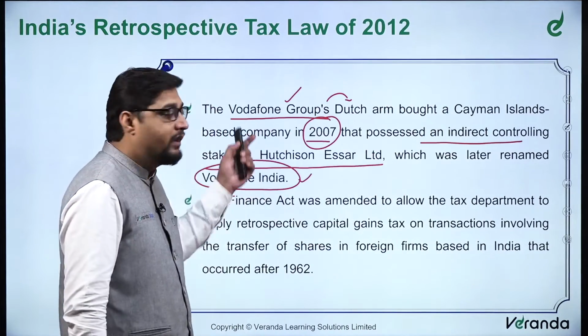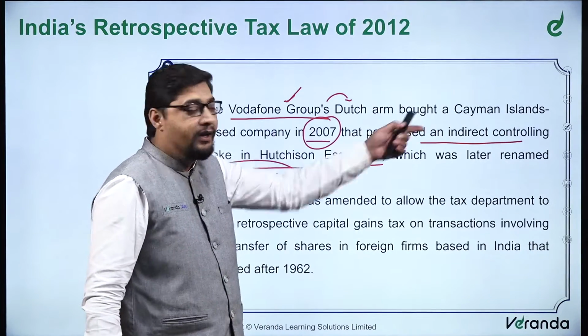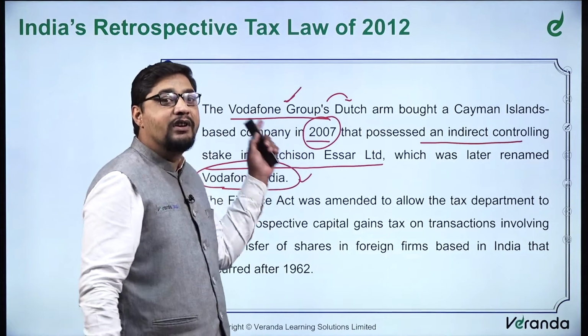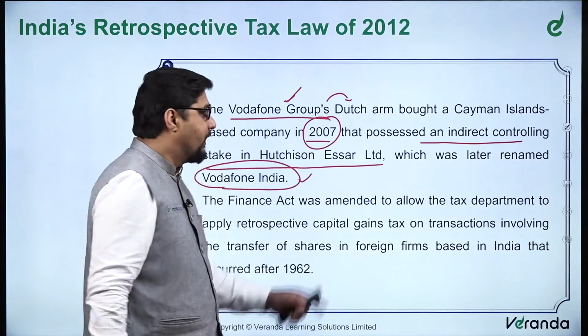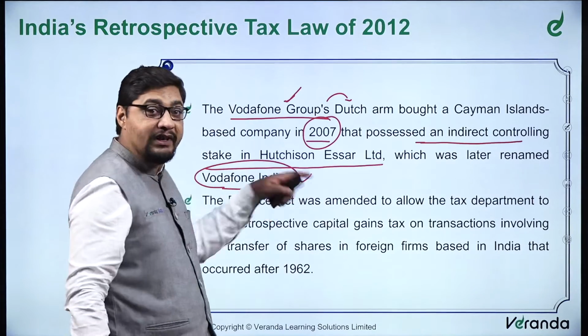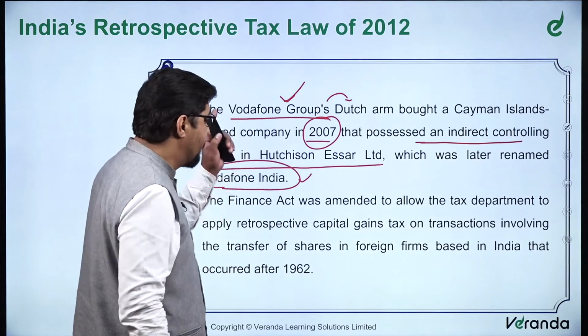On the basis of that, Vodafone is saying that we acquired that in the Cayman Islands, right? But it is an asset of what? Of Vodafone eventually. That was the government's viewpoint. So the government wanted to tax Vodafone. They had achieved indirect controlling stakes in Hutchison Essar, which later became Vodafone India. So you have to charge Vodafone. That is what their perspective was.